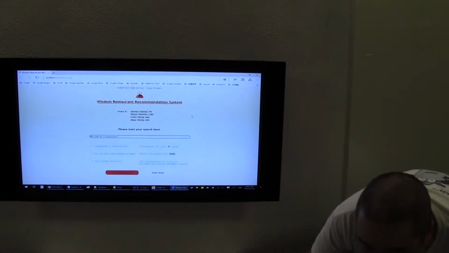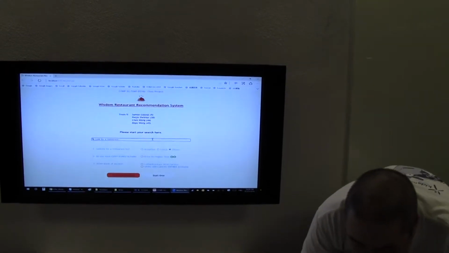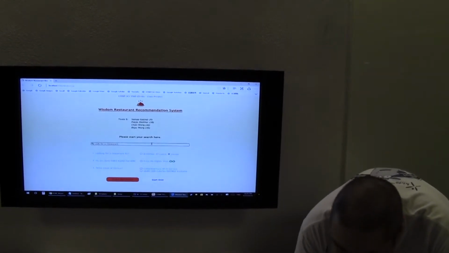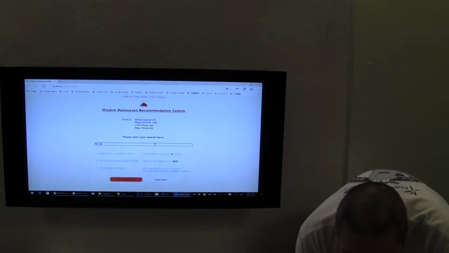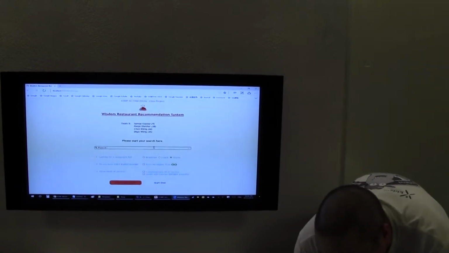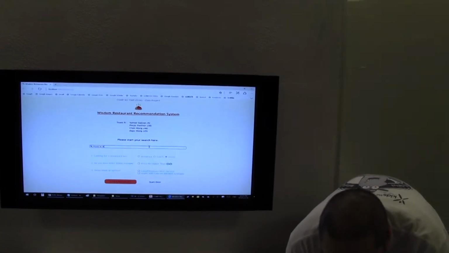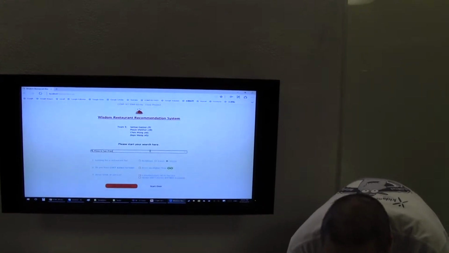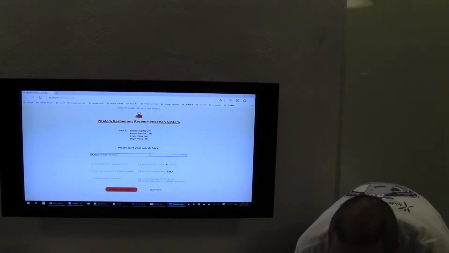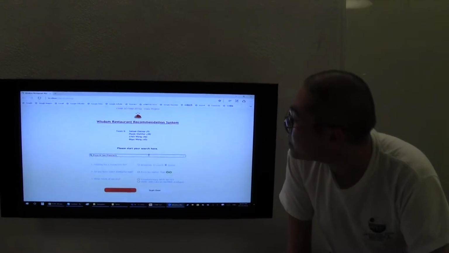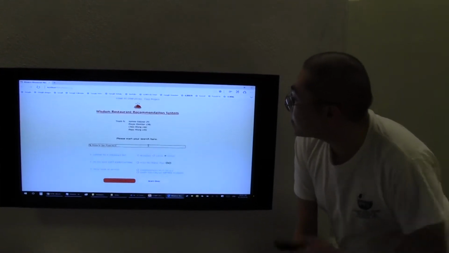Then we can type something here. Let's say we like to see pizza in San Francisco. Okay, let's say this one, and then it also gives some options.